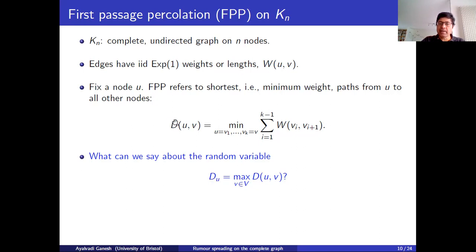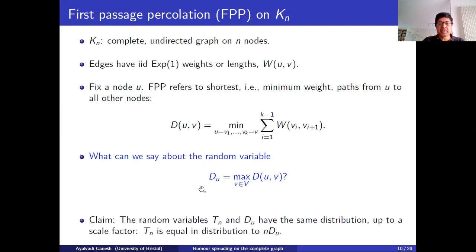And we can ask either about the random variables DUV or about this random variable D sub U. And my claim is that the random variable D sub U is essentially the same as the random variable T sub n, the Rumour spreading time, up to a rescaling. If I had given the edges independent weights which are exponential with parameter 1 over n rather than exponential with parameter 1, these two would have been the same. But because I've put parameter 1, you have to rescale them, and then these two are the same.